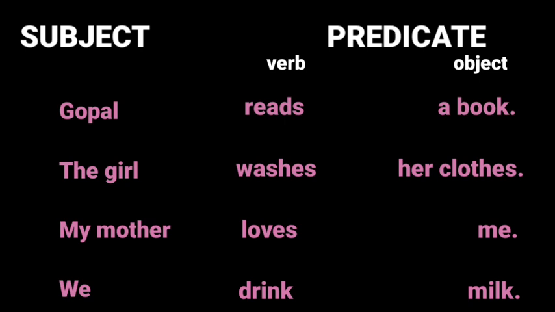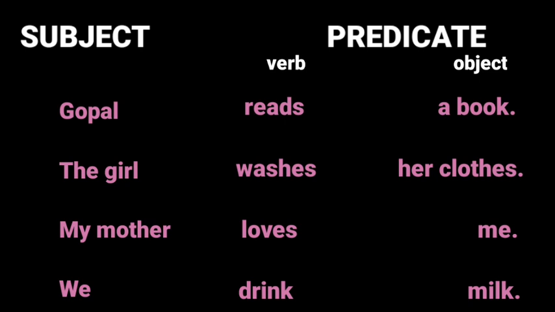Predicate contains verb and object. For example, Gopal reads a book. In this sentence, who reads a book? Gopal reads a book. It means Gopal is a subject. Reads is a verb and a book is an object.